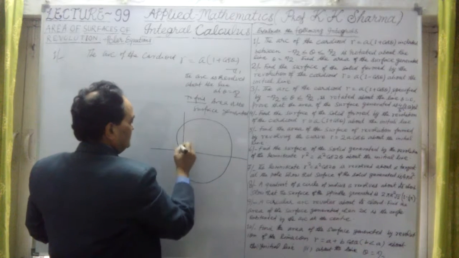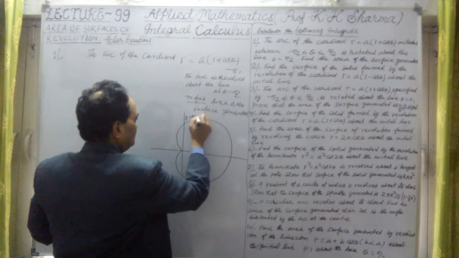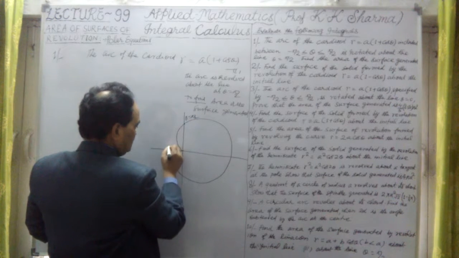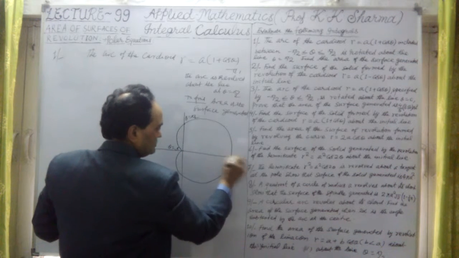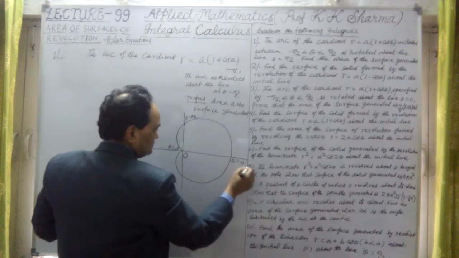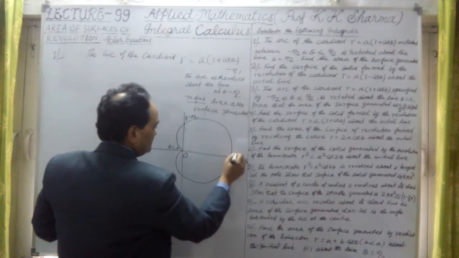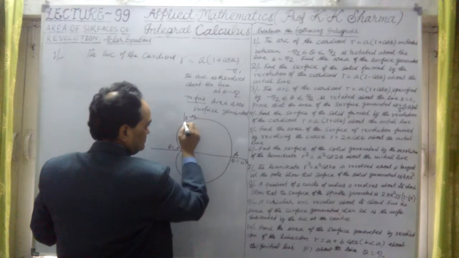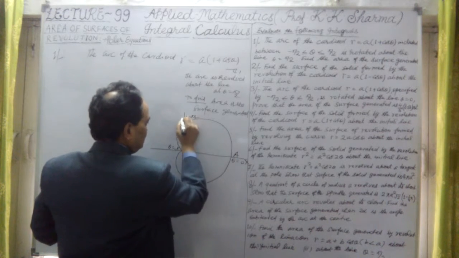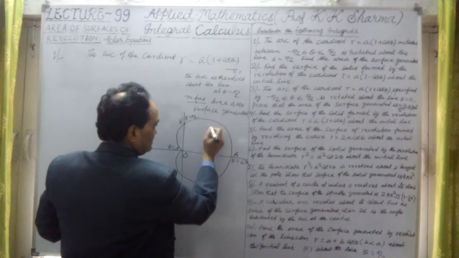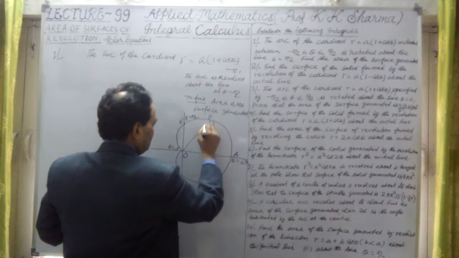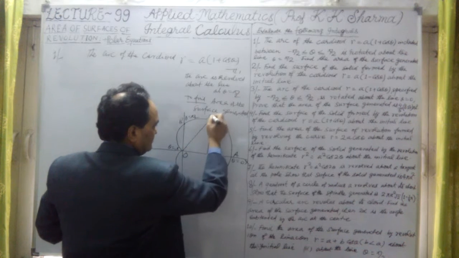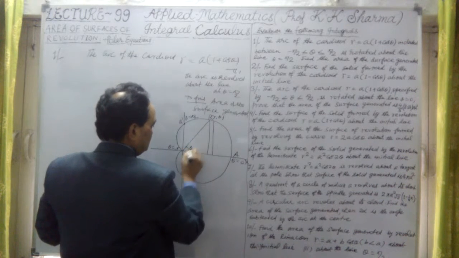This is the cardioid. In this case theta is pi by 2 at this point, here theta is pi, and here theta is 0. The initial line is this, this is O x. This is the A point. Now this is the arc from this point A to B. This arc is to be revolved. Let me take a P point here, and this is the Q point. We take P as (r, theta), this is r and this is the theta angle here.